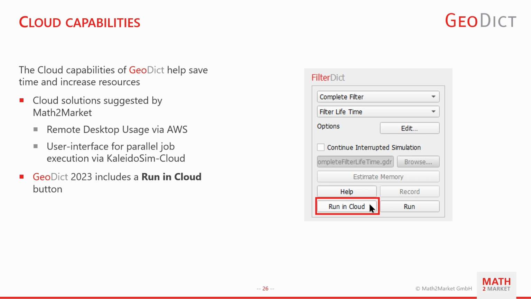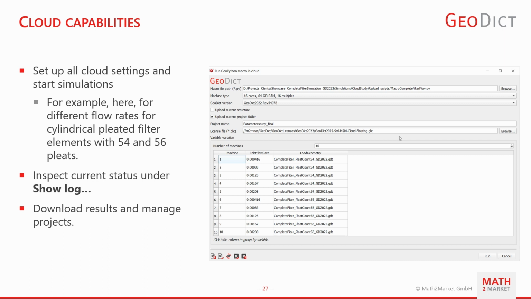And as you can see here in this screenshot, Geodict 2023 includes a Run in Cloud button so that the user can set up all cloud settings and start simulations. For example, here we have different flow rates for different filter elements with different numbers of pleats, so ones with 54 and ones with 56 pleats. And when running the simulations, the user can inspect the current status under show log. And when the simulations are done, the user can download the results and manage the project.